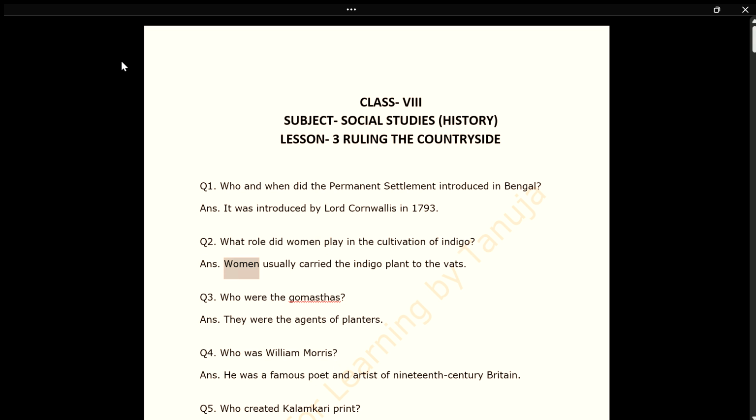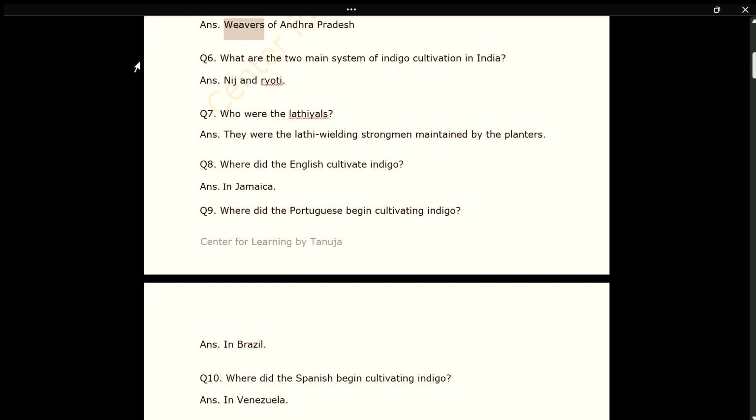Ans. Women usually carried the indigo plant to the vats. Q3. Who were the Gomastas? Ans. They were the agents of planters. Q4. Who was William Morris? Ans. He was a famous poet and artist of 19th century Britain. Q5. Who created Kalmakari print? Ans. Weavers of Andhra Pradesh.